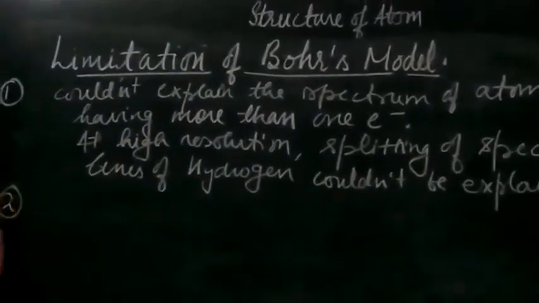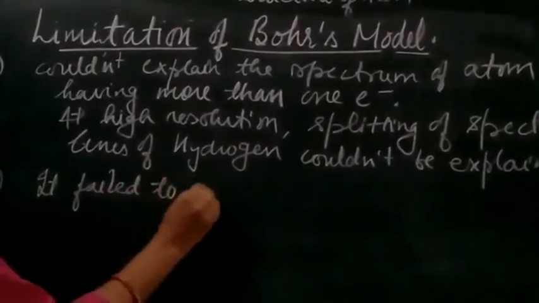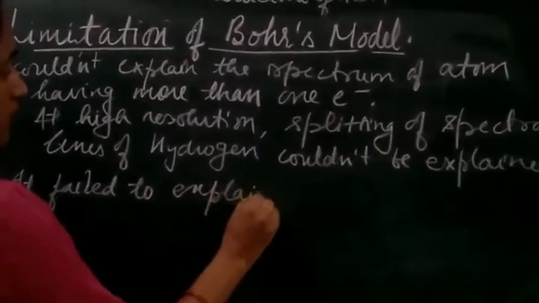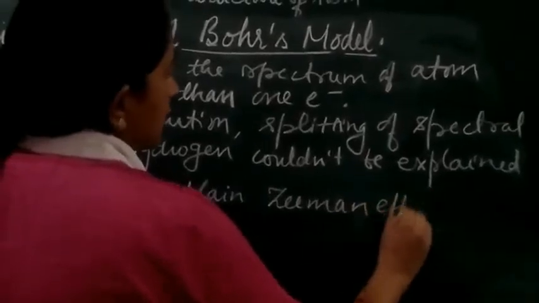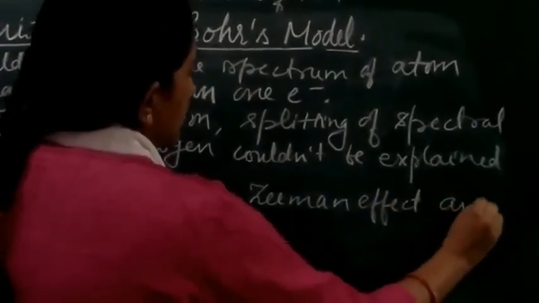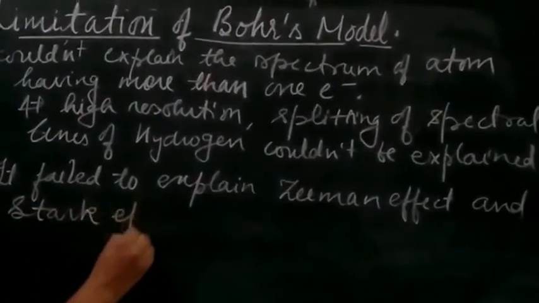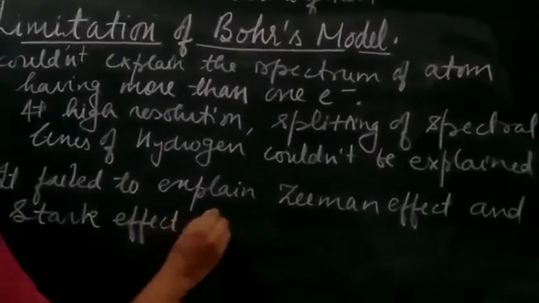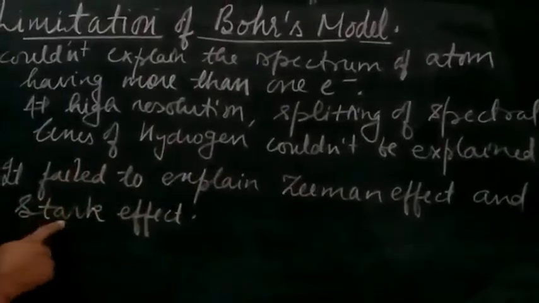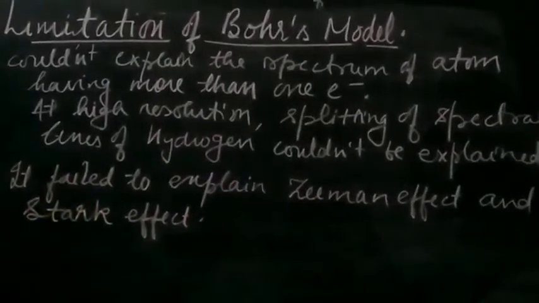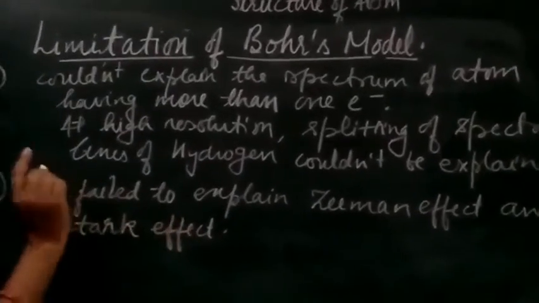Second, it failed to explain the Zeeman effect and Stark effect. Zeeman effect is the splitting of the spectral line under the influence of the magnetic field, and the Stark effect is the splitting of the spectral line under the influence of the electric field. It could not explain them.